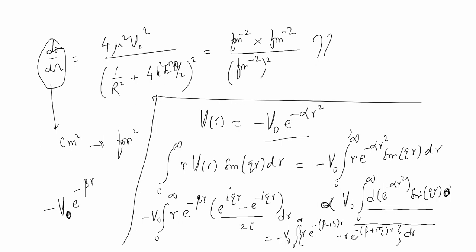Therefore we take only those examples where it is easier to integrate the function, and in all these examples, whether it is a Yukawa potential or exponential potential or Gaussian potential or square wave potential, you can see that really it is easy to obtain the final results. Okay, try to get the final result. How much is the expression for the differential scattering cross section?